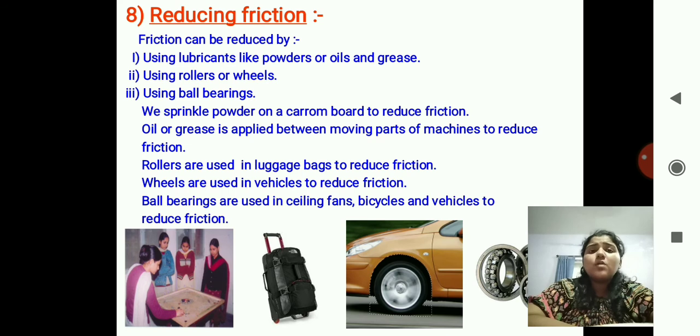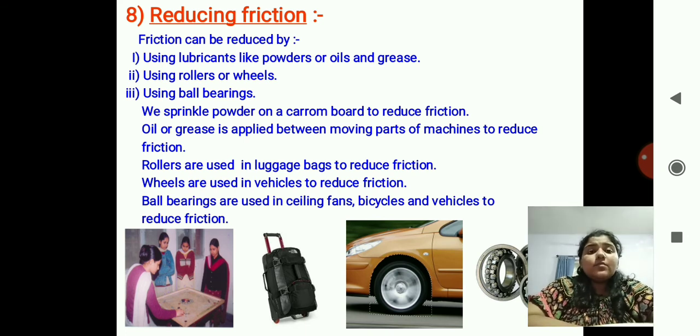Using rollers or wheels. Oil or grease is applied between the moving parts of a machine to reduce friction. You put the oil or grease in your doors, or if the door is making noise, what do you do? You put the oil, so it reduces the friction. Using ball bearings, the rollers are used in luggage bags to reduce friction.